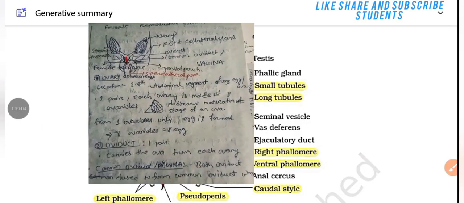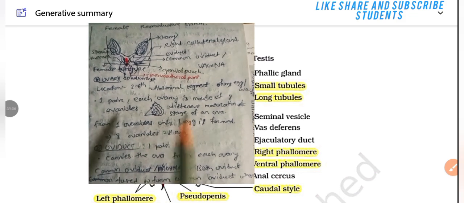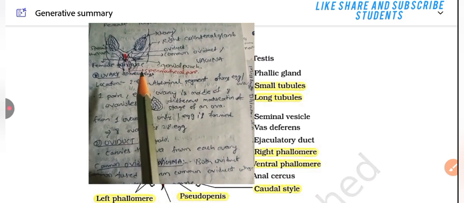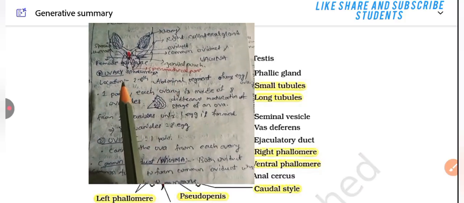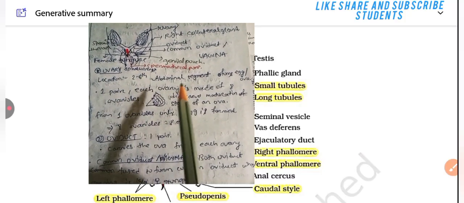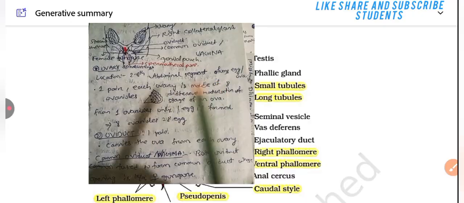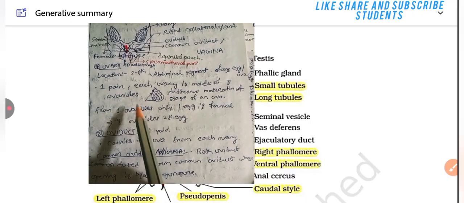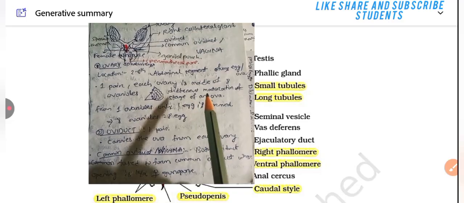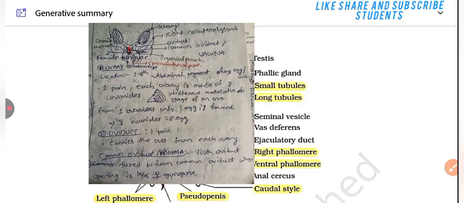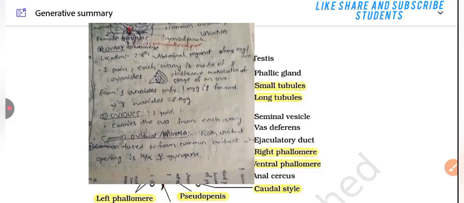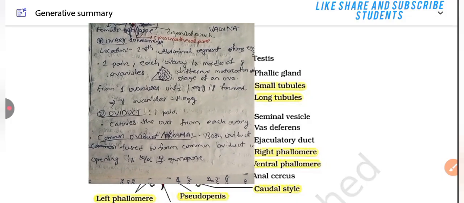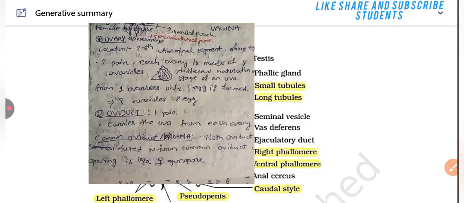Let's read the female reproductive system. It has the ovary, collateral gland, oviduct, common oviduct or vagina, genital pouch, and spermathecal pore. The ovary is located in the 6th abdominal segment and forms eggs or ova. One pair. Each ovary is made up of 8 ovarioles, with different stages of maturation of ova. From one ovariole only one egg is formed, so 8 ovarioles equal 8 eggs.